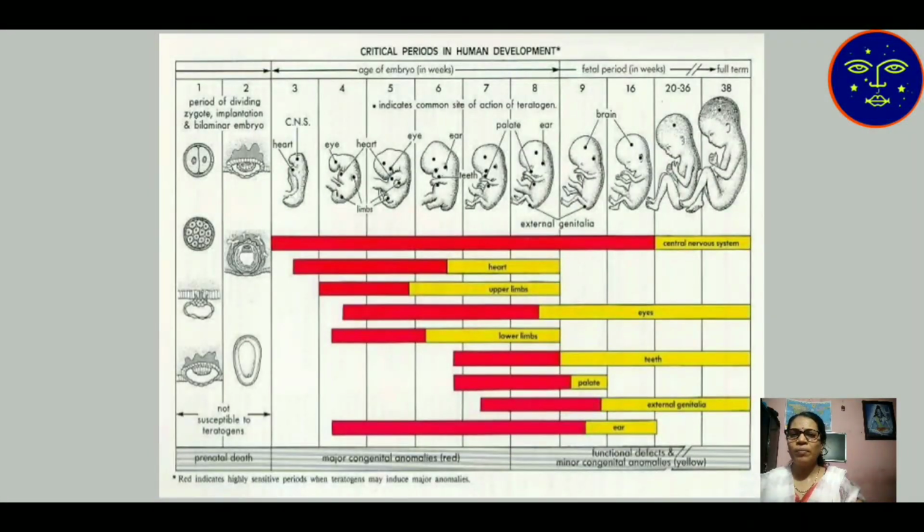Here is the developmental cycle. First is the period of zygote formation, then the embryo, then the starting of the age chart of the embryo. Then the third month structure, fourth month, fifth month. After the 19th month, the brain is completely developed. Here is the chart of how the human embryo is developed from a single zygote. Here is the structure.